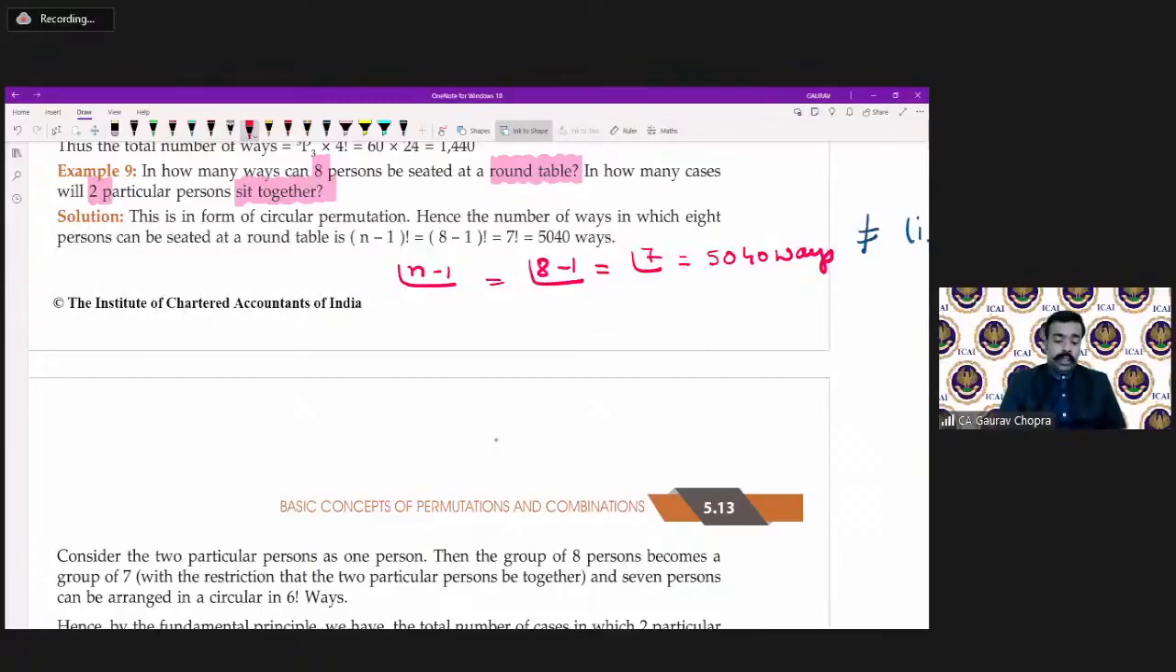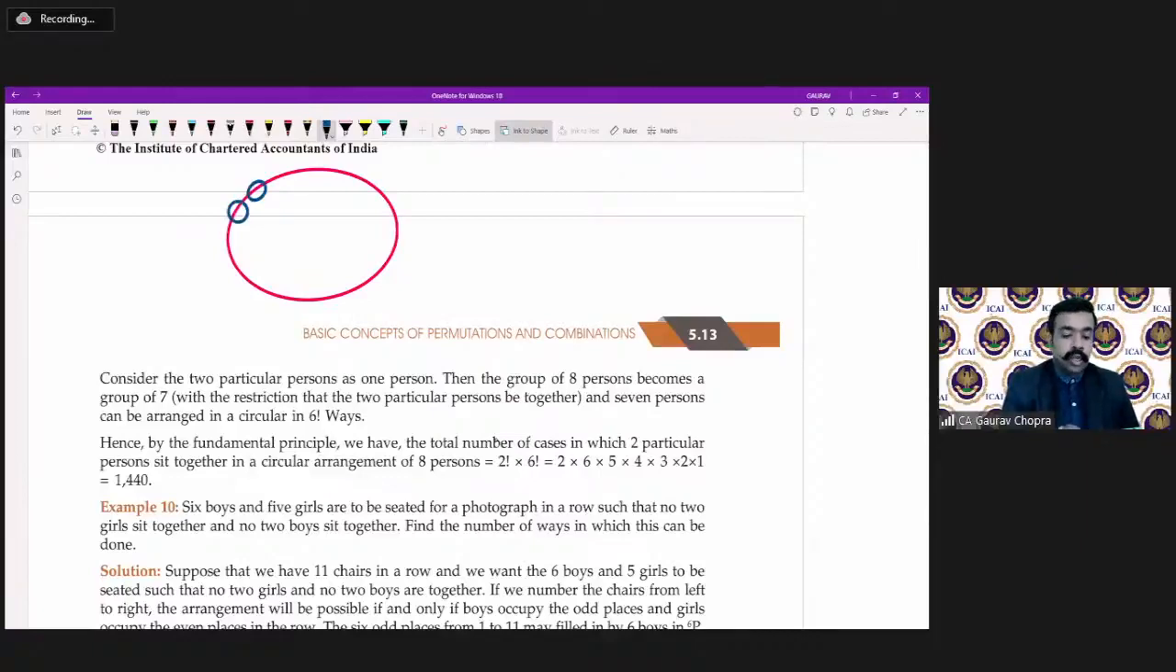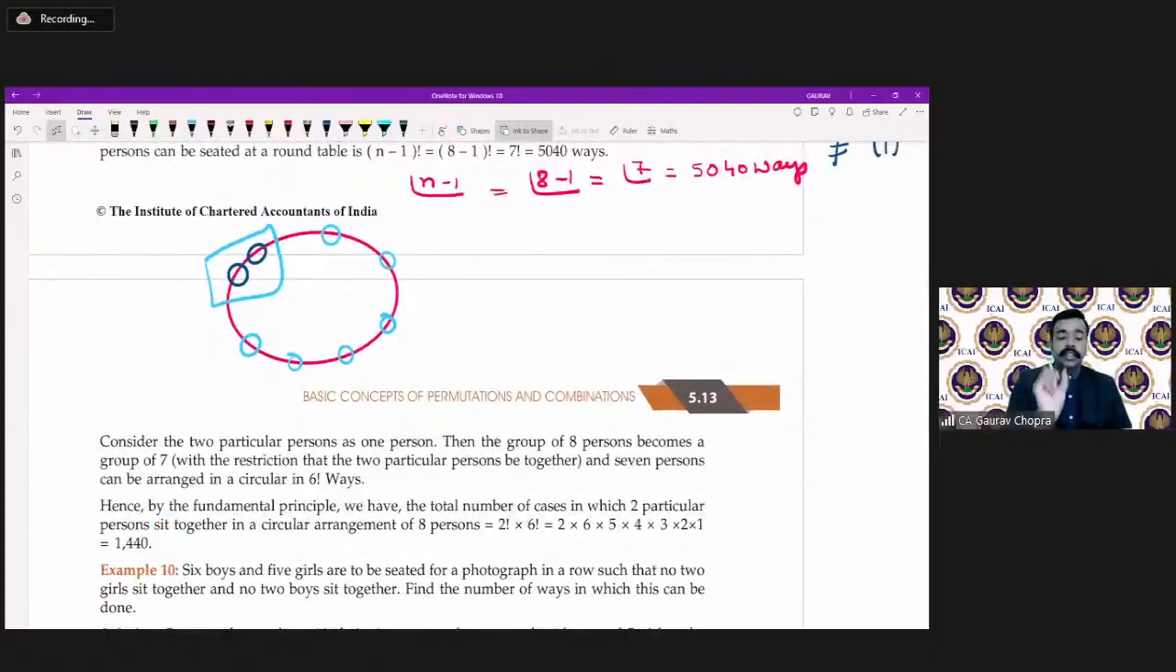But when 2 persons are sitting together, what will happen? So this is the place, and 2 persons are sitting together. So we have to fix their position. Now remaining, how many persons are there? Remaining 6 are there. 1, 2, 3, 4, 5, and 6. So in total, how many units are there? We have to count those 2 as 1. So we are having 1, 2, 3, 4, 5, 6, 7 units. Overall 7 units are there.